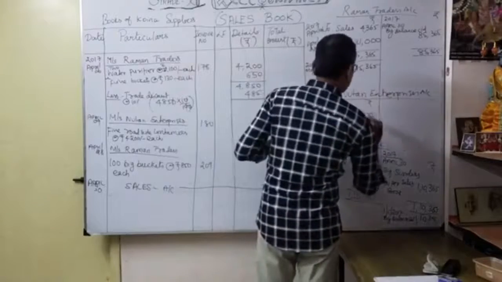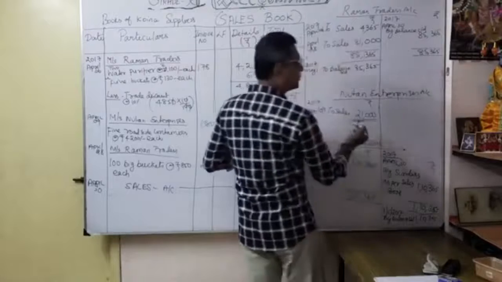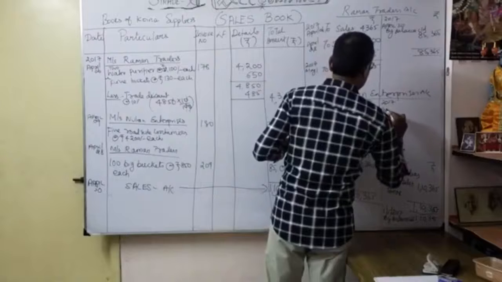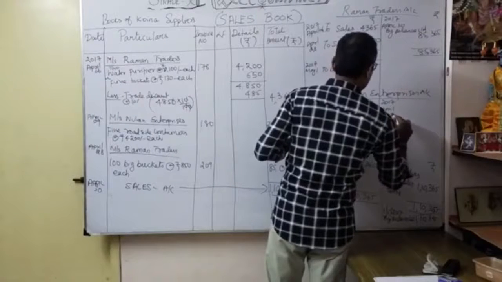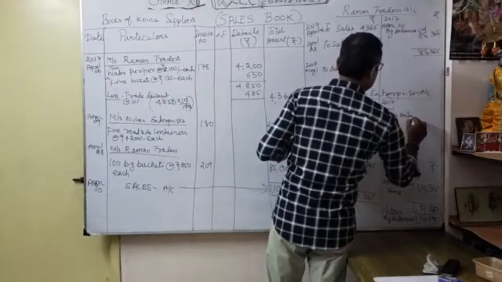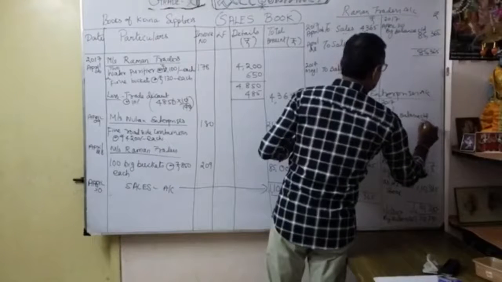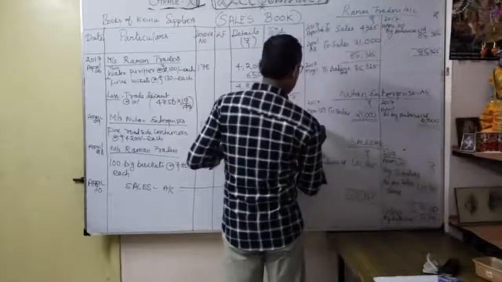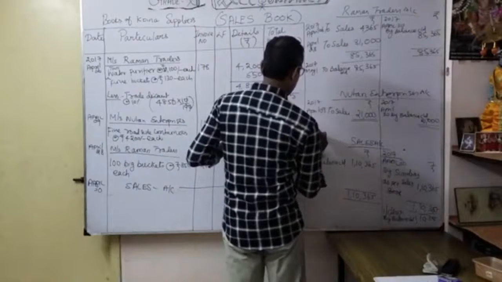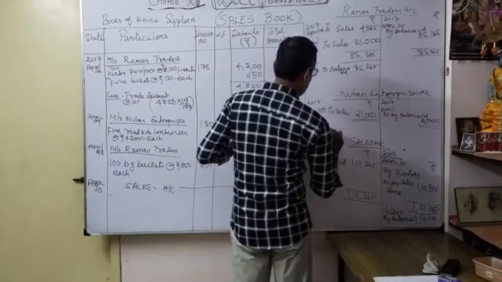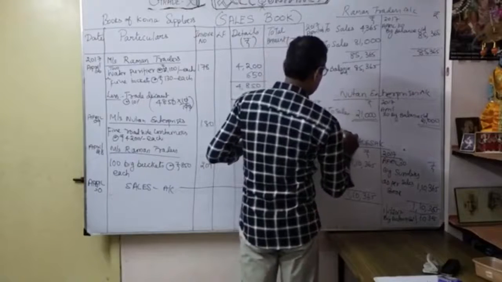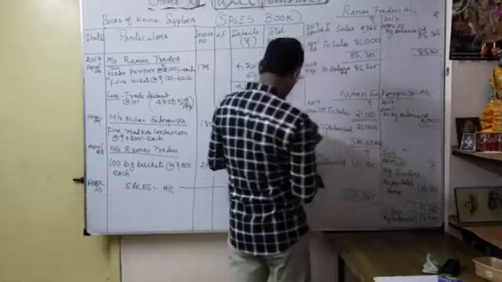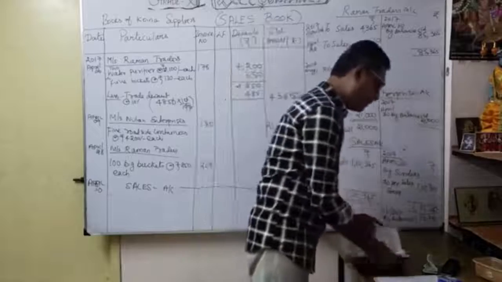Similarly, our Newton Enterprises. So for a single transaction you can put a double underline. So same 2017, April 30, by balance carried down 21,000 double underline. And I carry over 2017 May 1 to balance brought down 21,000. So now here you understood how to learn the balancing also.